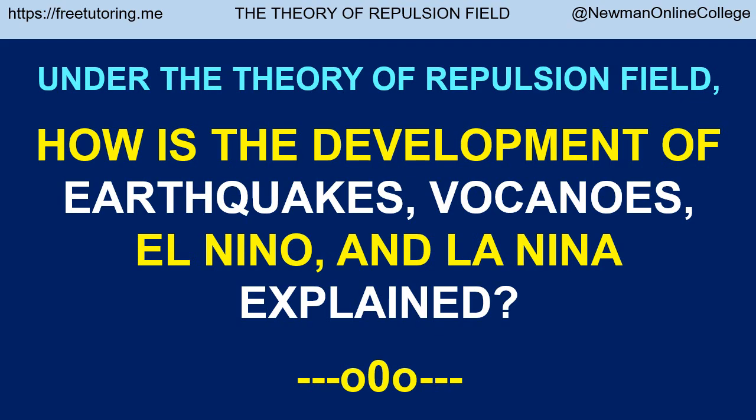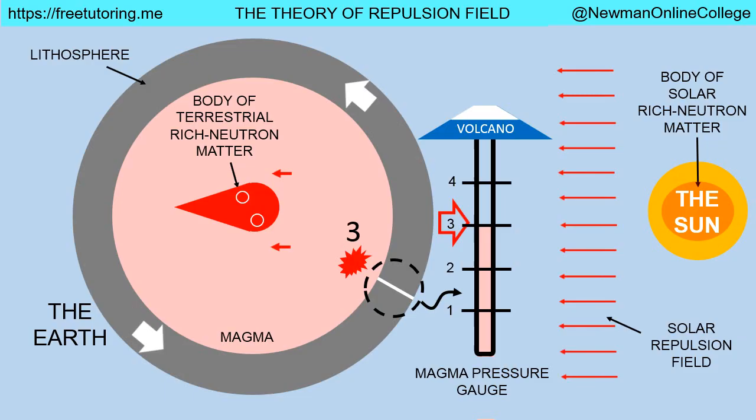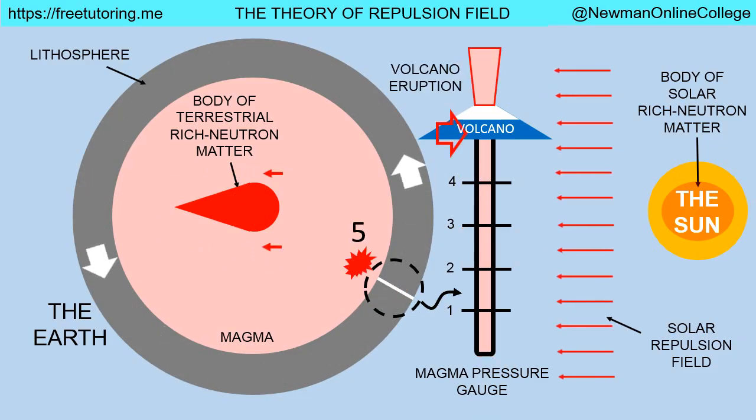Under the theory of repulsion field, how is the development of earthquakes, volcanoes, El Nino, and La Niña explained? It is believed that the repulsion field produced by the sun, or the solar repulsion field, in other words, takes part in the development of the natural events such as earthquakes, volcanoes, El Nino, and La Niña.